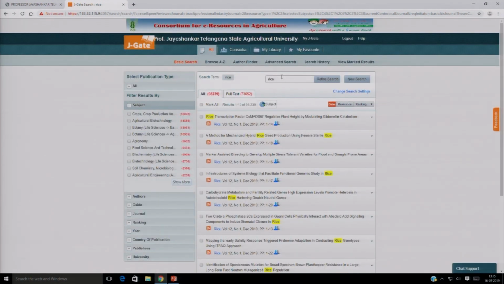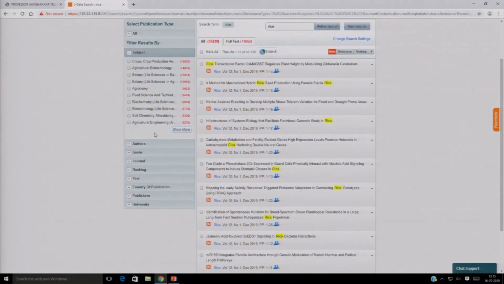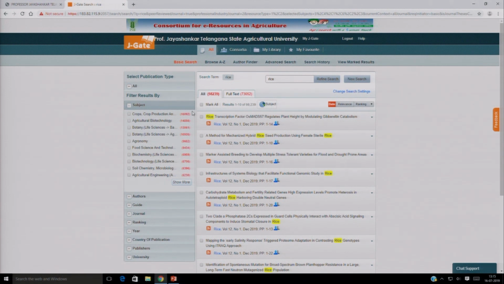See, I have typed rice, and you can see all the rice results are available: 98,239 records of information available, and 73,652 records available in full text. You cannot browse everything, so you can filter subject wise, author wise, by the journal, by ranking like NOS rating and H index, by the year, by the country of publication, by the publisher, and by the university also.